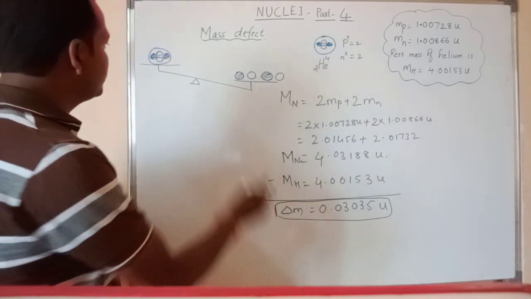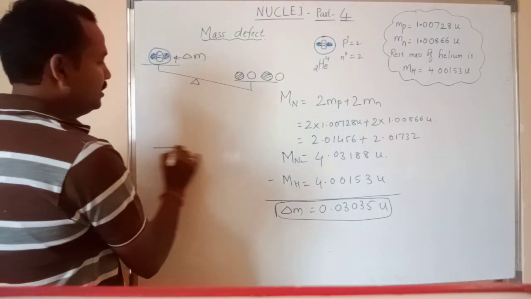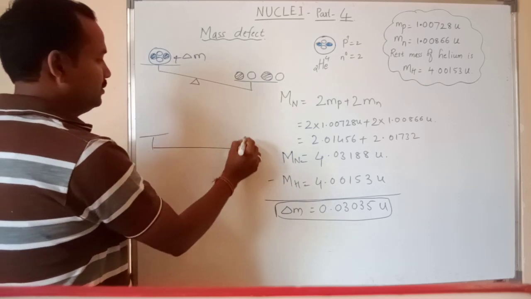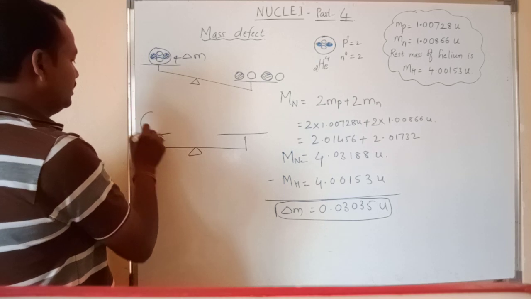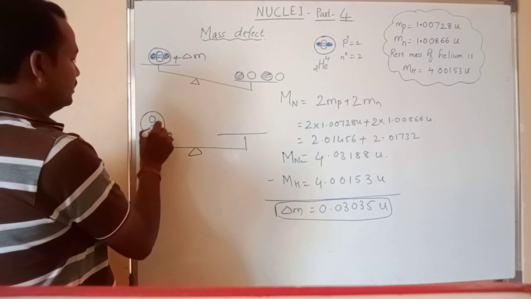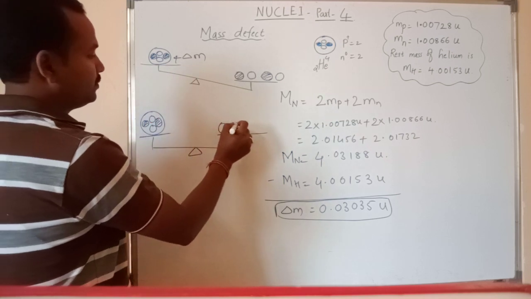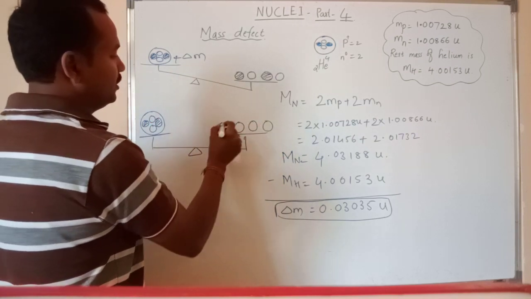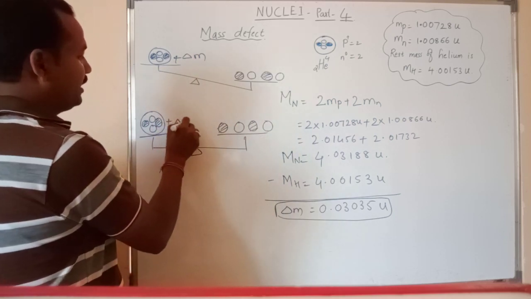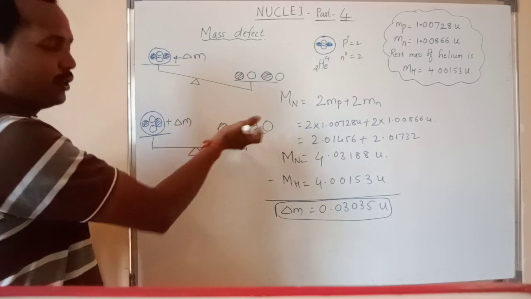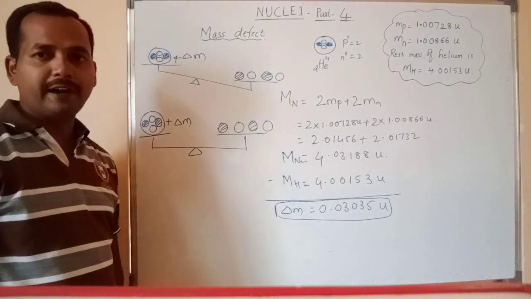If you add this mass defect, delta M, here, then this balancing device balances the things. This is neutron, this is proton. Now when you add delta M to this one, then it is going to be balanced. Then this is called mass defect, right?